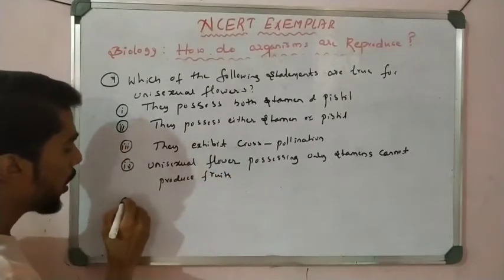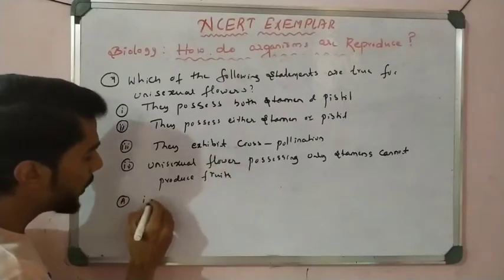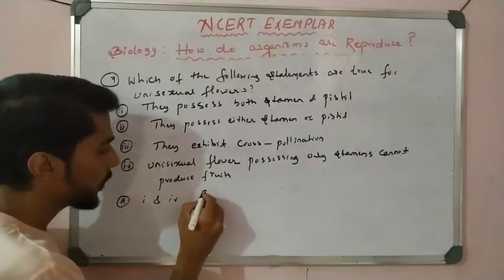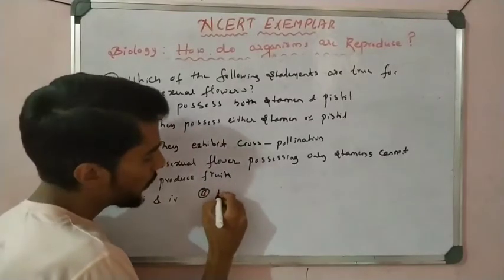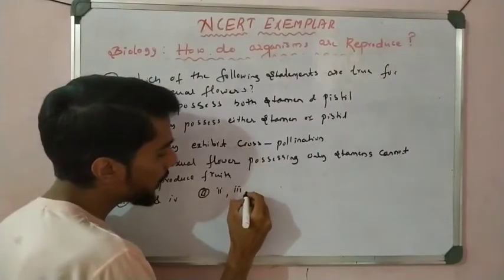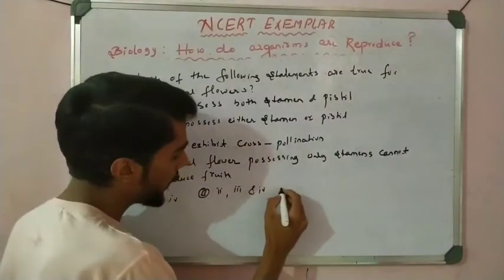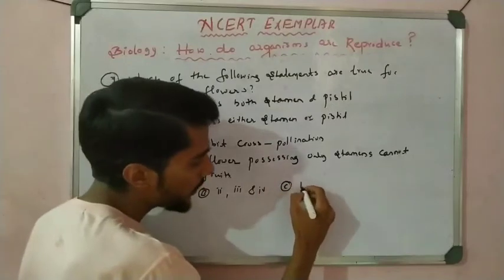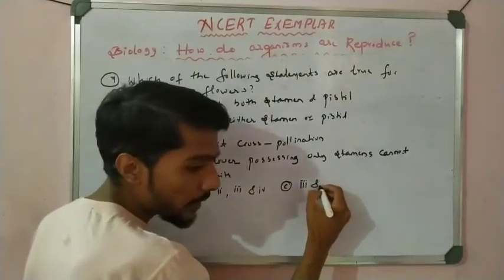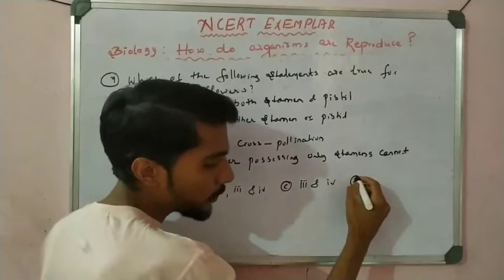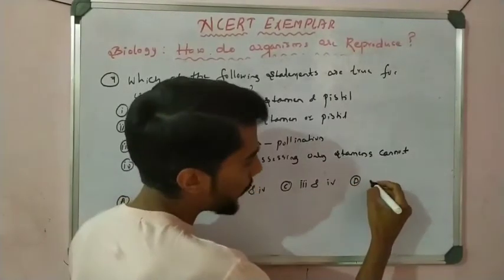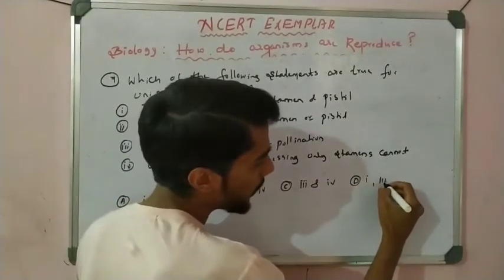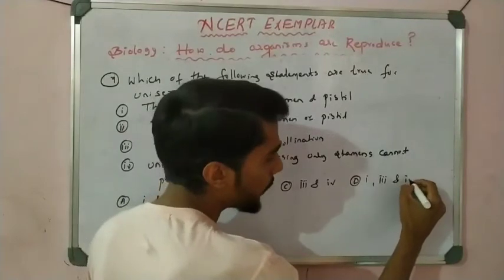Option A says statements 1 and 4 are correct. Option B says statements 2, 3 and 4 are correct. Option C says statements 3 and 4 are correct. And option D says statements 1, 3 and 4 are correct.